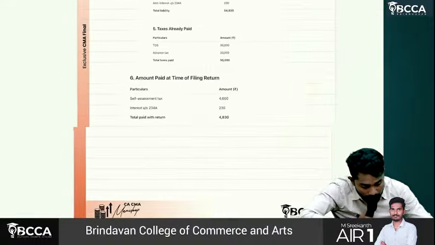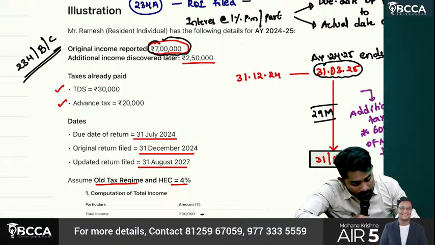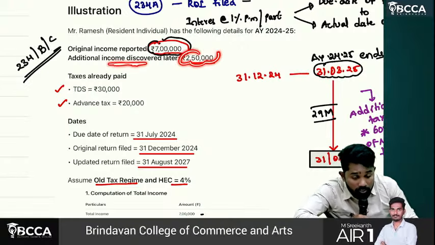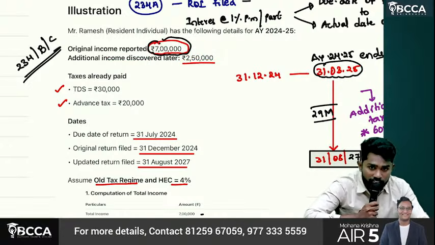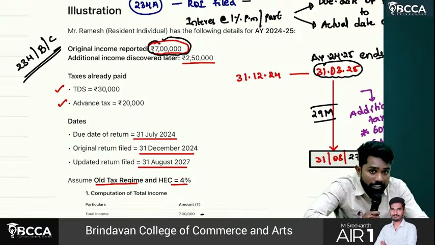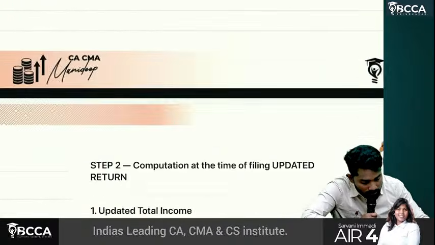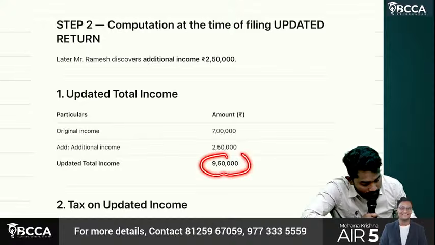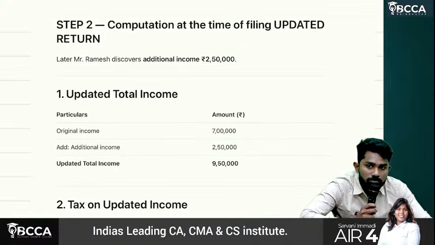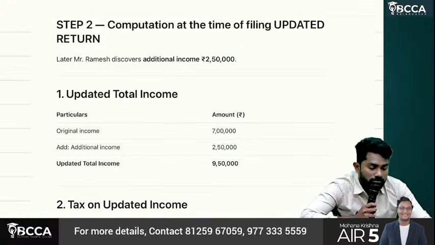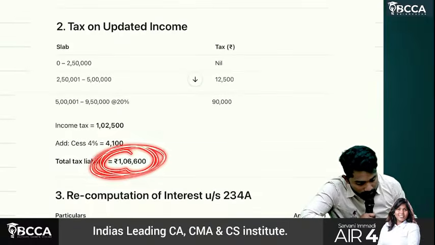Now about the updated return. Sir, in the updated return, what did they find? They discovered additional income later, 2,50,000. Now what is the updated income? 9,50,000. So at the time of filing the updated return, we should compute tax on the updated income of 9,50,000. Tax plus cess is 1,06,600.